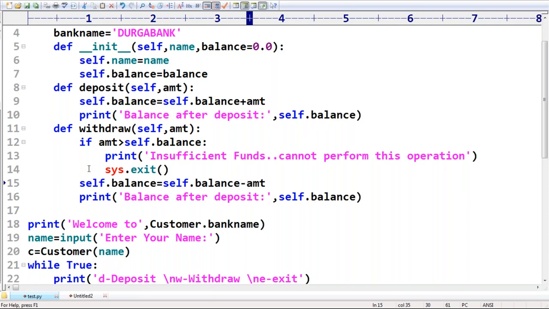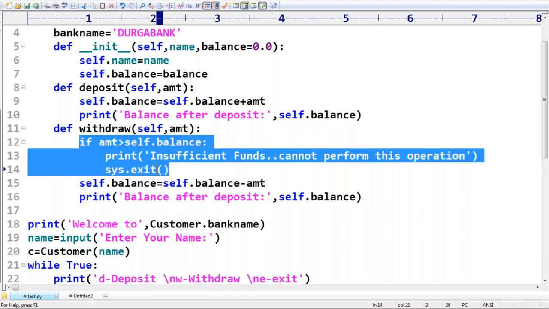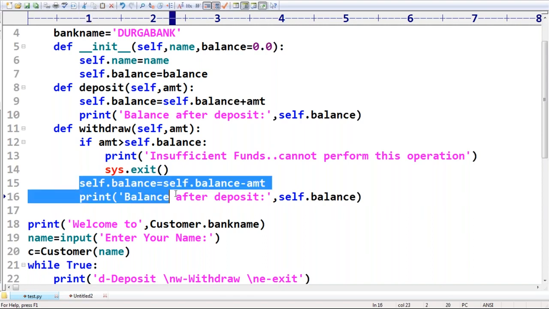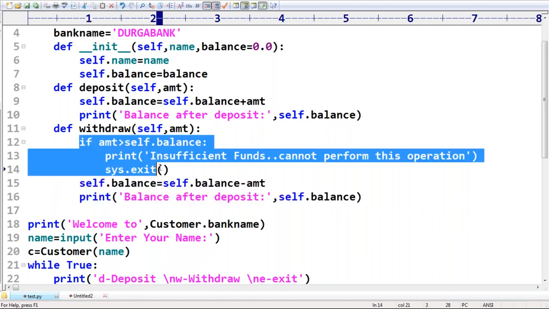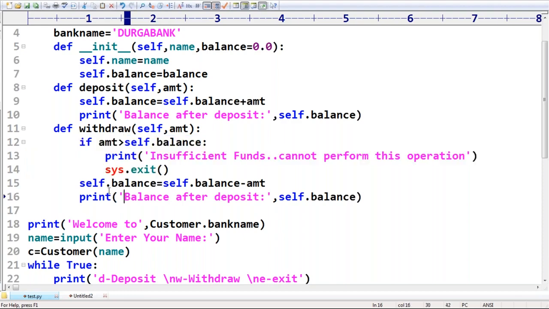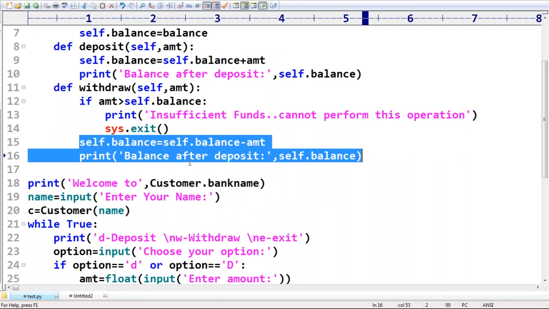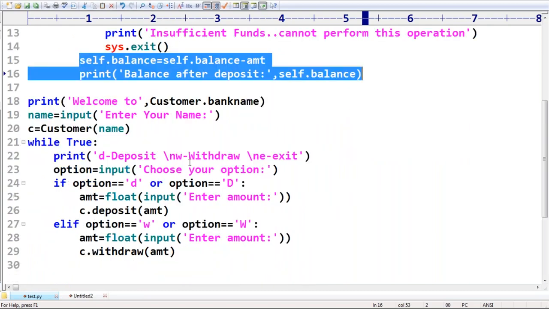Correct or not? If this condition is satisfied, it will stop here only. Else this will continue. Even else is not required, because if this condition is not satisfied, automatically this one is going to execute. Perfect, second one also we completed.